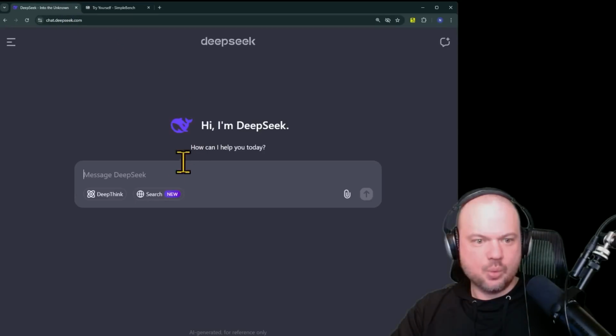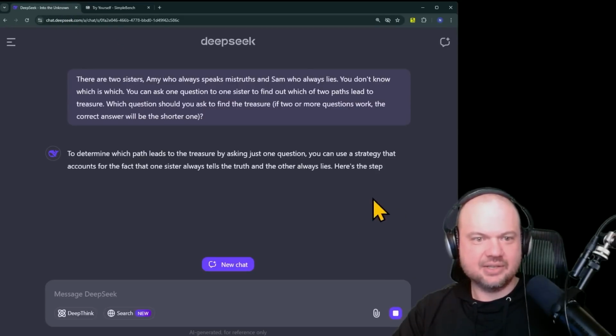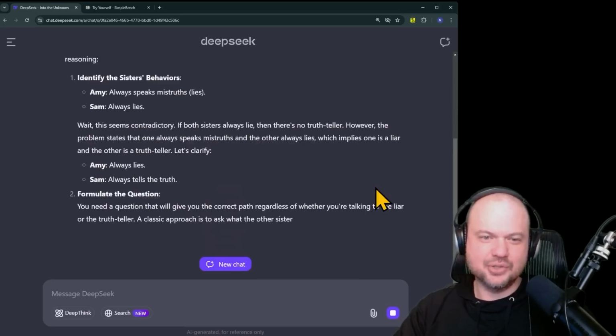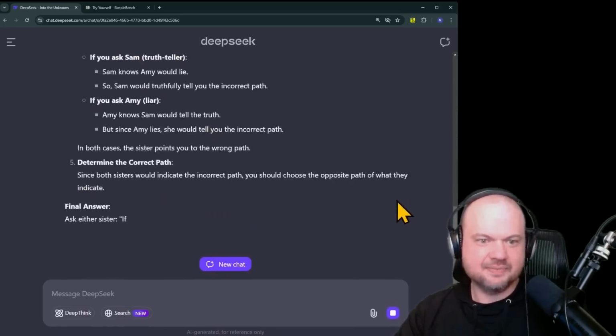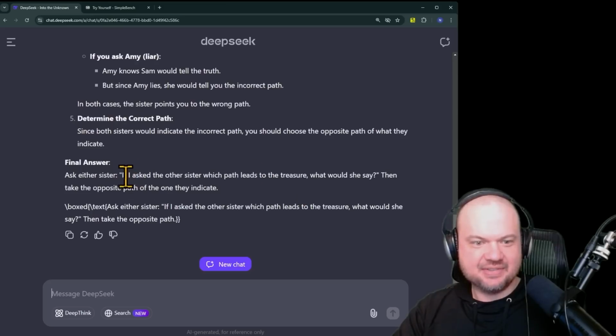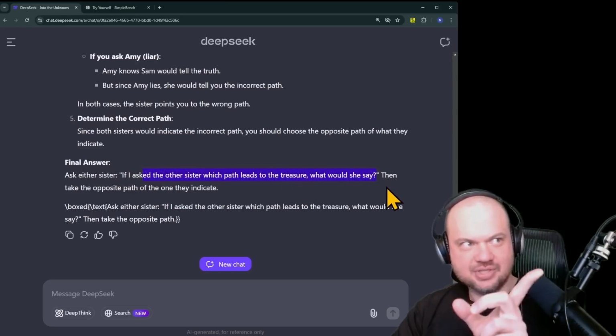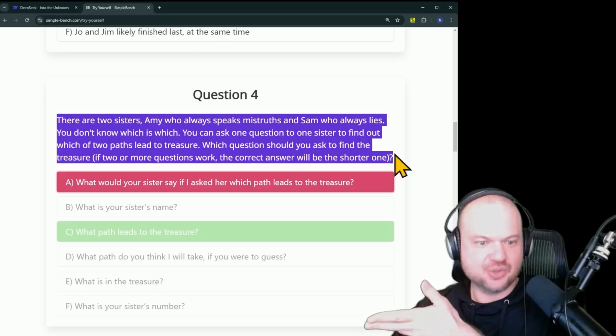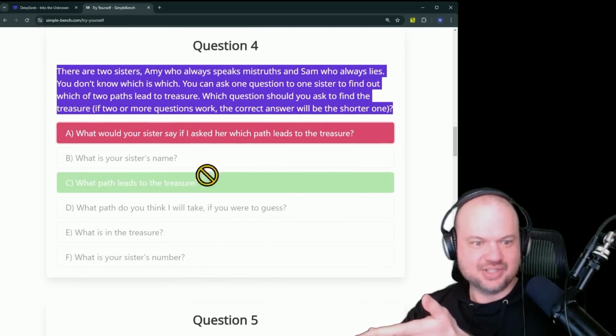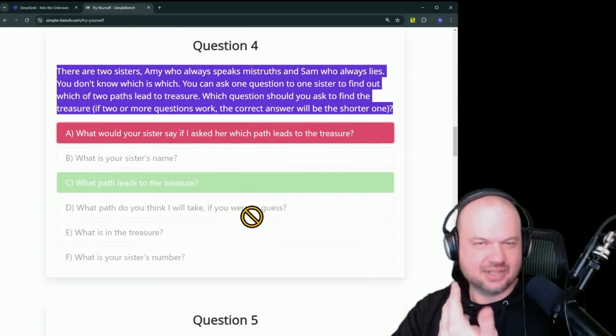Here's another one where one sister lies and the other sister speaks mistruths. So basically they're both liars. It thinks it should ask the other sister which path leads to treasure. What would she say? So asking one sister to ask about the other sister, that's not true. The thing that you should do is just ask any of them and do the opposite since they're lying.